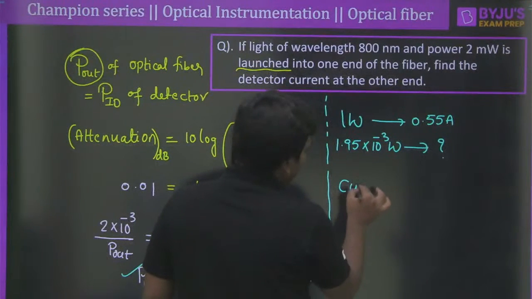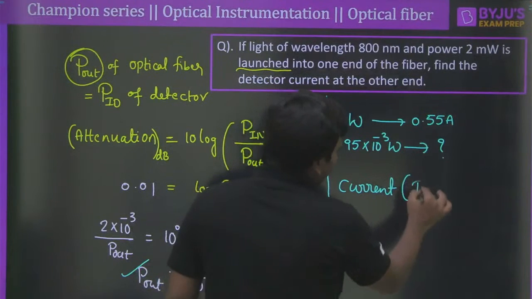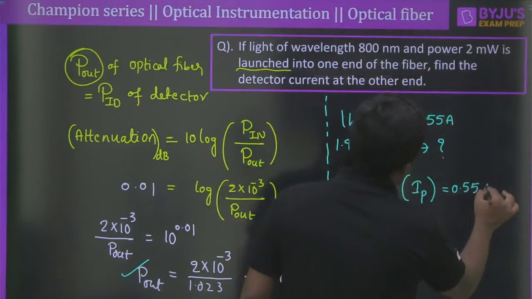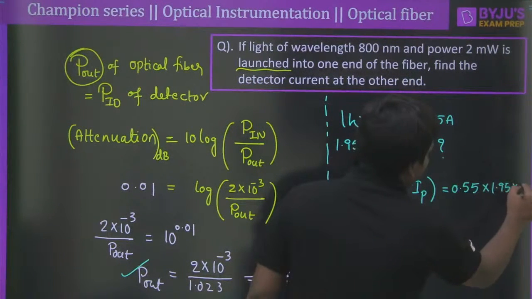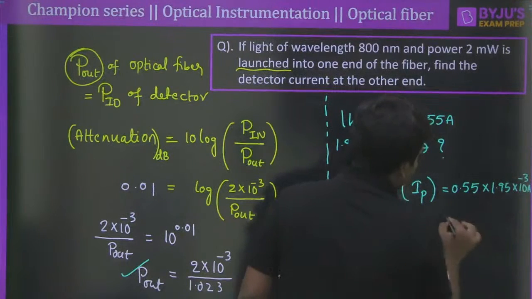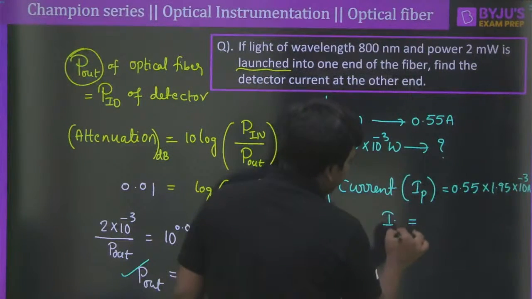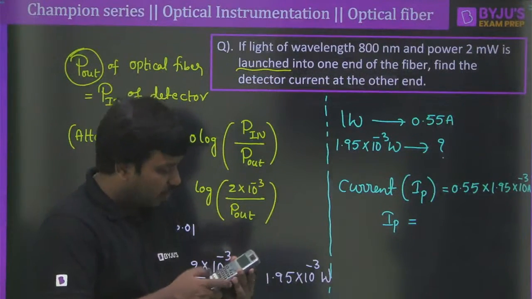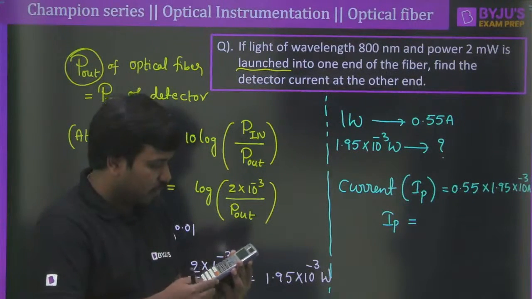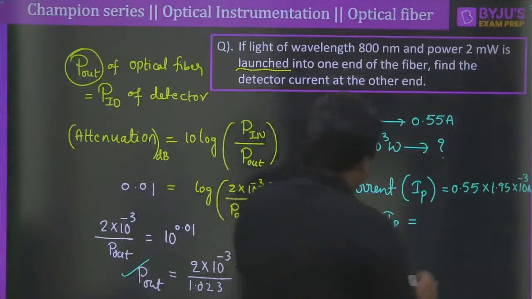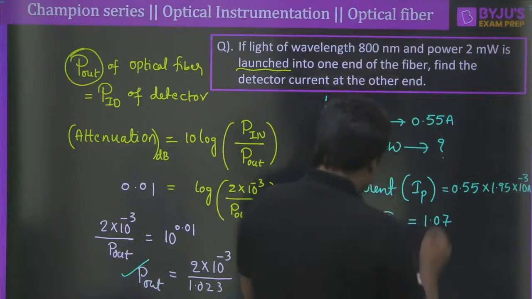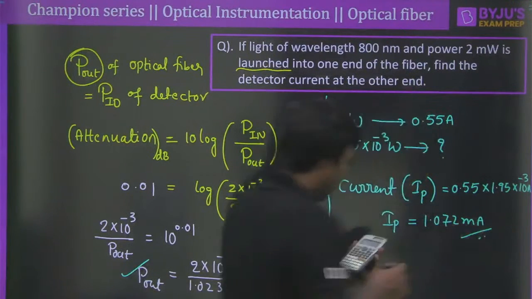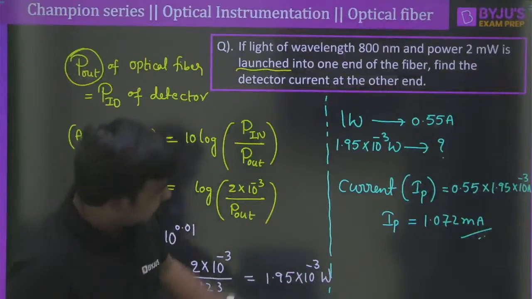1.95 into 10 to the power of minus 3 watt, how much current can it generate? So the output current, or the photocurrent, that we are going to get can be written simply as 0.55 into 1.95 into 10 to the power of minus 3 ampere. So what is the final value here? The IP value could be written as, did any one of you get the answer? I will be very happy if you give the answer. Anyway, I thought of giving this as homework, but I solved it myself. It's coming around 1.07. Just check the calculation and please let me know if everything is correct. So IP is equal to 1.072 milliampere. That is the answer for this question.